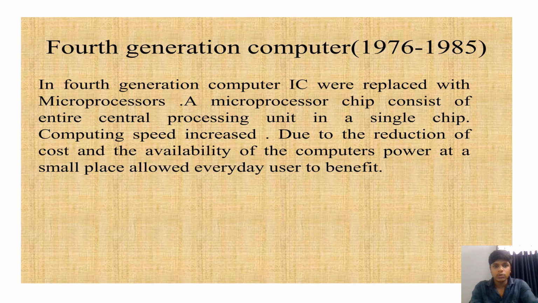Let me move on to the fourth generation computer from 1976 to 1985. In the fourth generation computer, the IC was replaced with the microprocessor. A microprocessor chip consists of the entire central processing unit, means CPU, in a single chip. Computing speed increased due to the reduction of cost and the availability of computer power in a small place, which allows the everyday user to benefit.